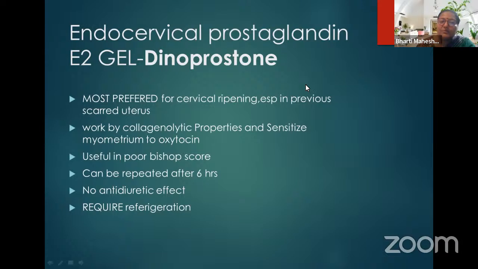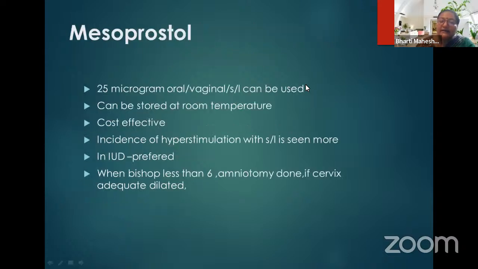We use it as the most preferred agent for cervical ripening, especially in the scarred uterus, and it has collagenolytic properties and sensitizes the myometrium to oxytocin. It is useful in a poor Bishop score, can be repeated after 6 hours, has no antidiuretic effect, but it requires refrigeration.